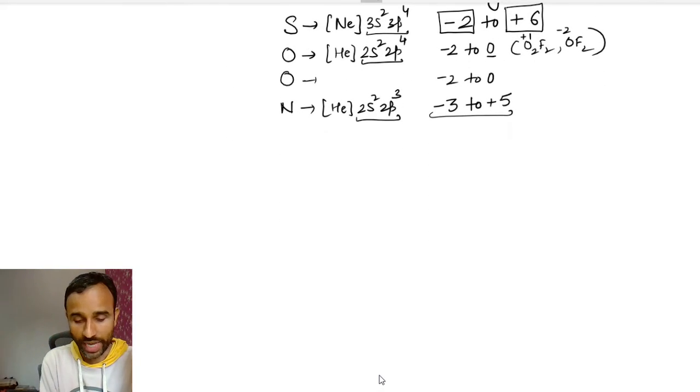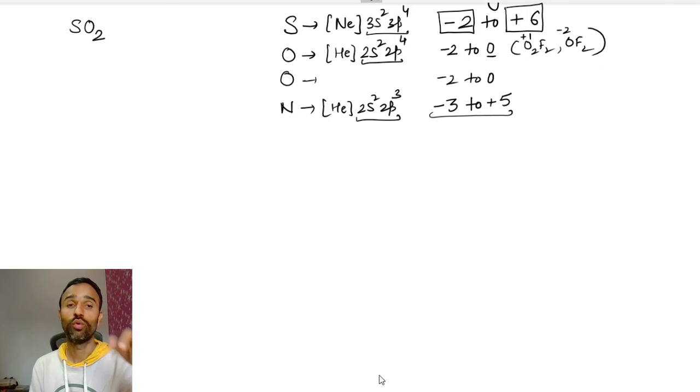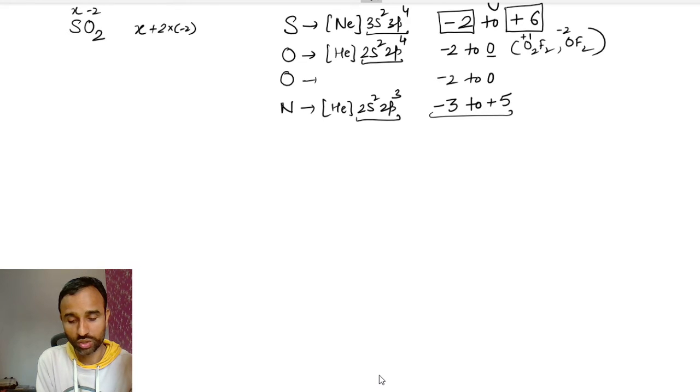Now let us try the compounds we have. First, SO2. What is the oxidation number of sulfur? x plus 2 into -2 equals 0, so x minus 4 equals 0, so x is +4.